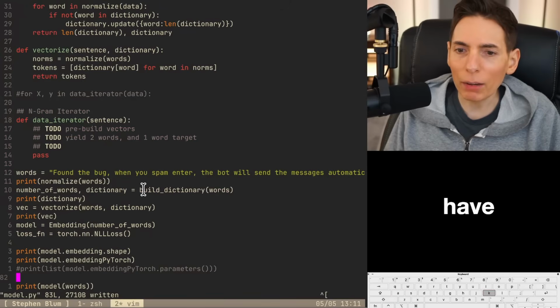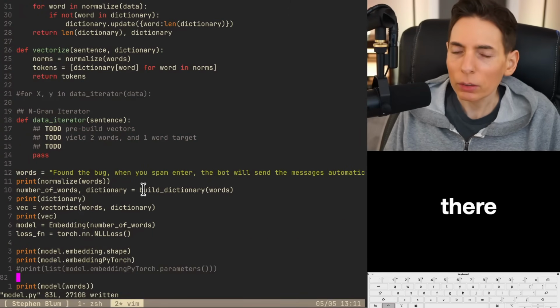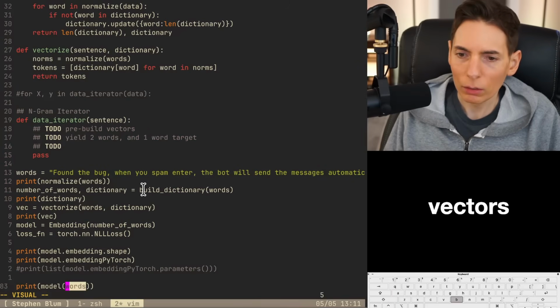That won't work because we have to vectorize it with our vectors there. Double check the vector. Yep, vectors. Okay. I'm just gonna say vectors.